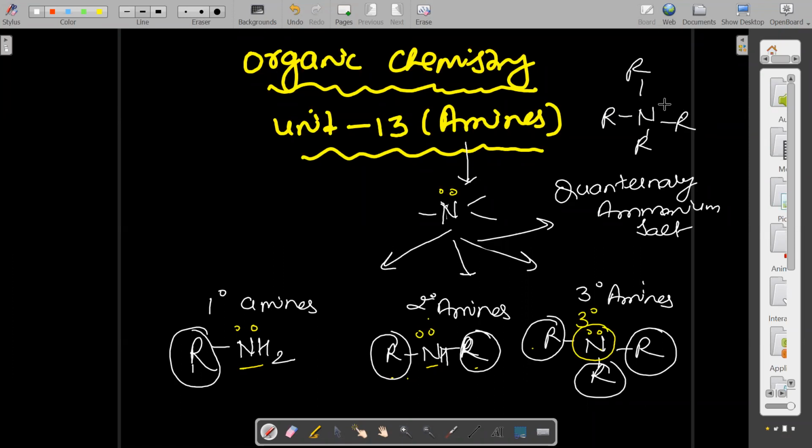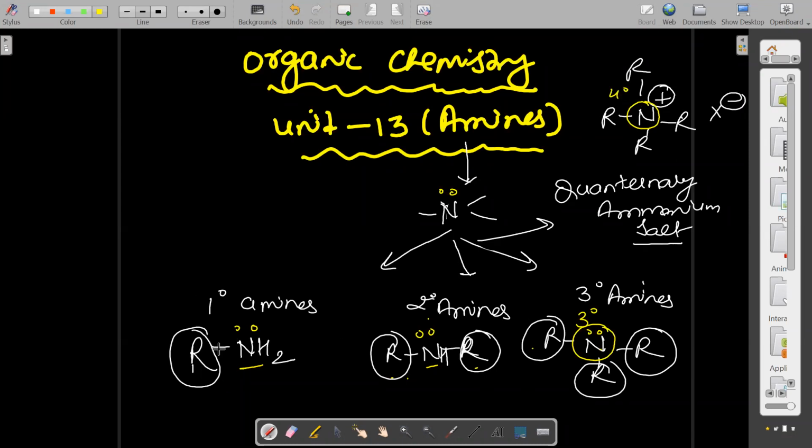In that case nitrogen loses its lone pair, and due to that what charge arises? Positive charge. Salt means plus and minus, so nitrogen has a plus charge, and beside it there may be a negative ion, suppose X minus. So quaternary ammonium salt means nitrogen attached by 4 carbons and having a positive charge. This is called 4 degree nitrogen. Quaternary means 4 degree.